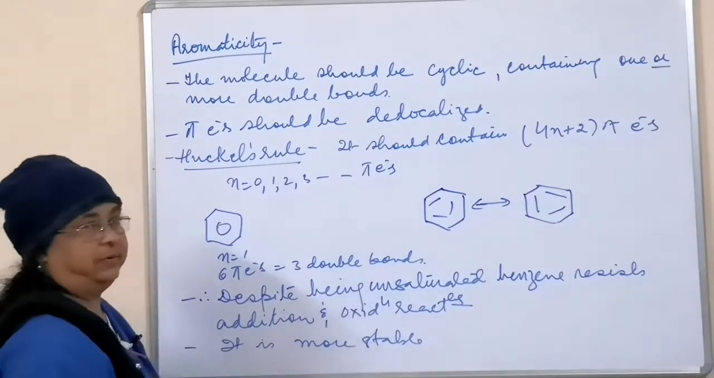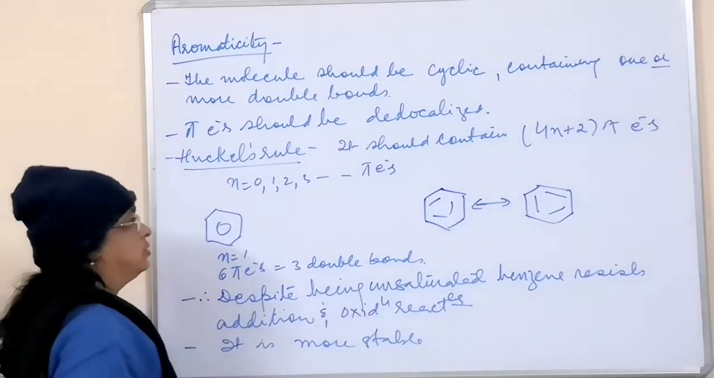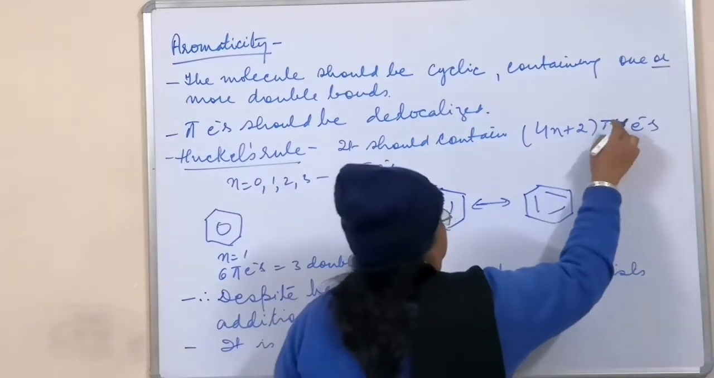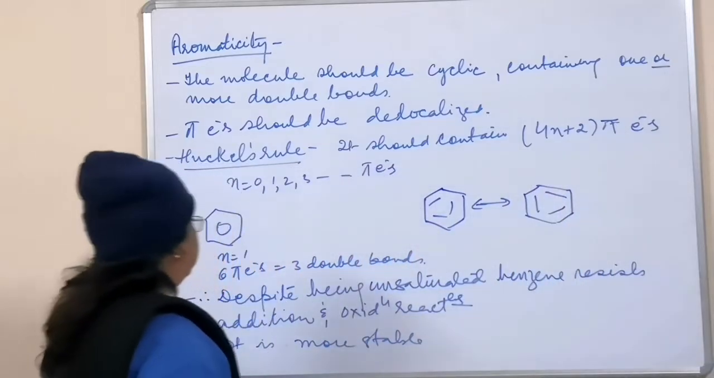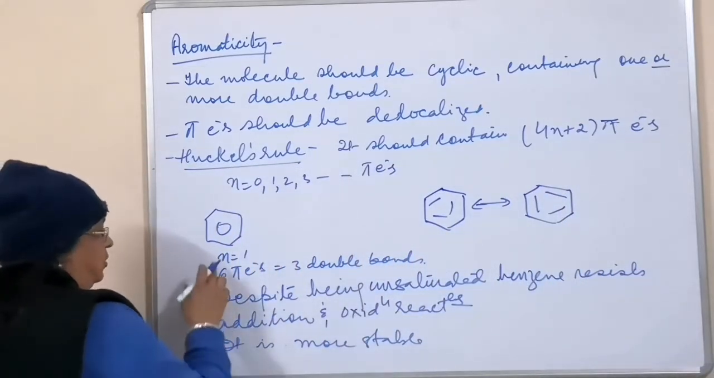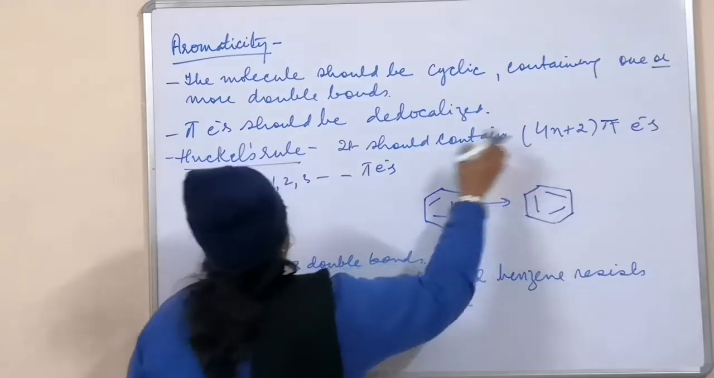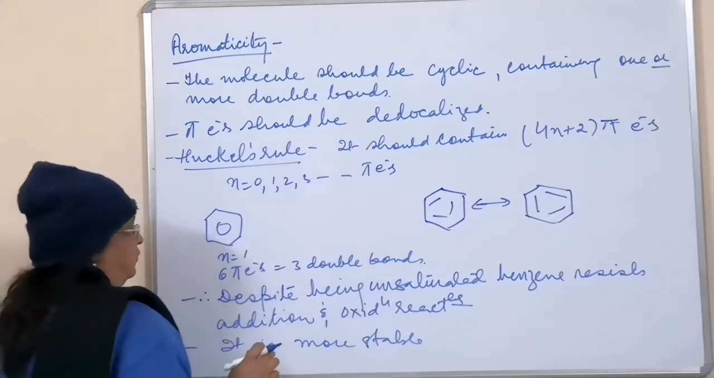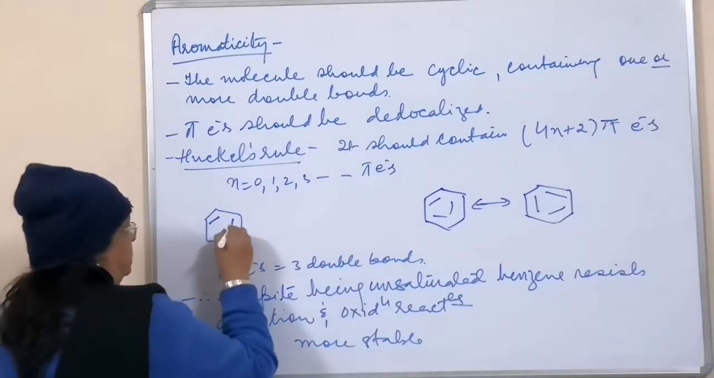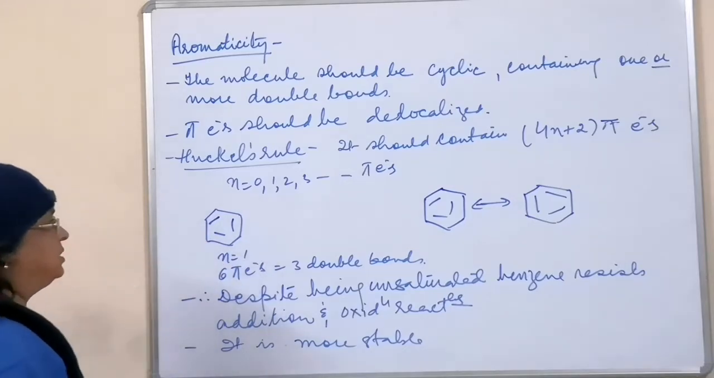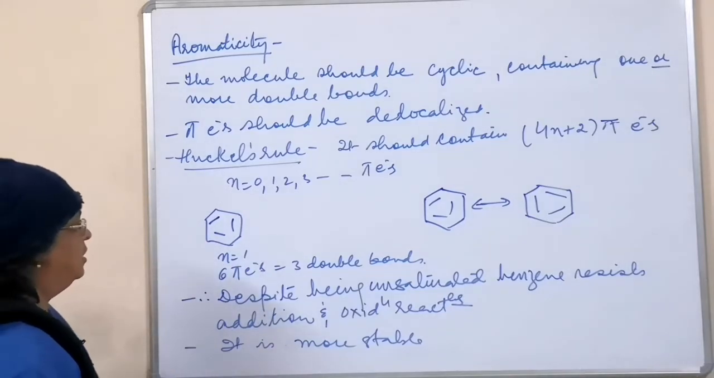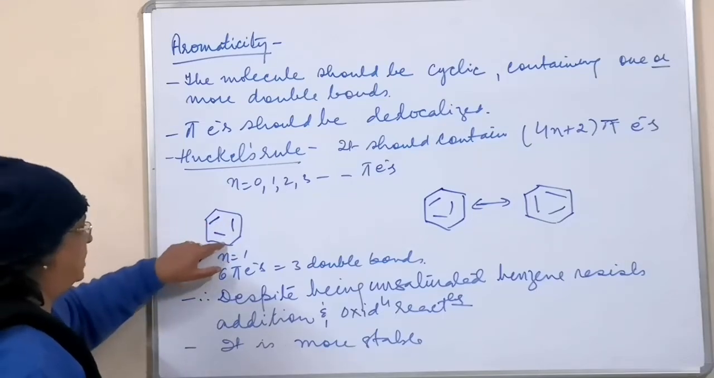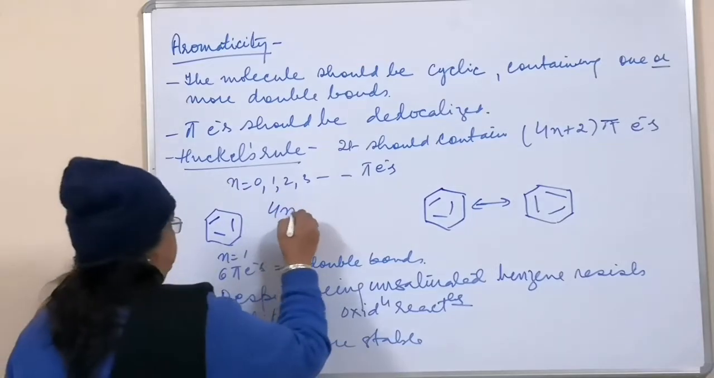Besides that, we also have Huckel's rule. Huckel's rule says 4n plus 2 pi electrons, where n is a small n that can be 0, 1, 2, 3. If you have to find it out in the benzene ring, here you can count 1, 2, 3 double bonds. We have 3 pi electron pairs, so you will substitute in the formula.